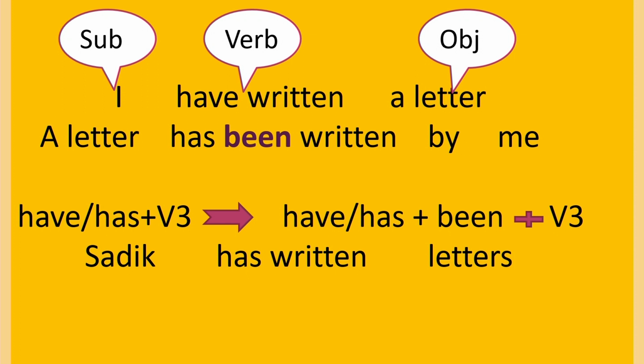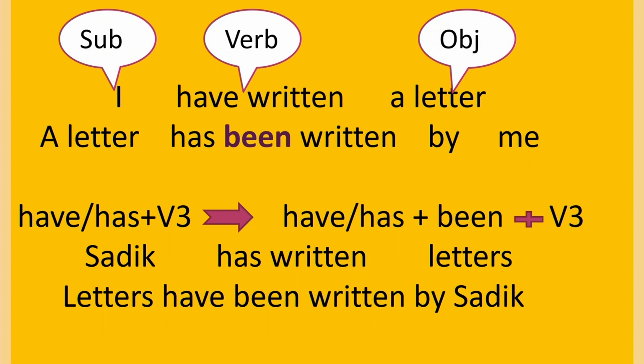This is the sentence. Sadiq has written letters. Very simple sentence. Observe there, Sadiq is a singular noun. So, has is there. Now, change this into passive voice, letters, plural noun. So, we should use have. Letters have been written by Sadiq.